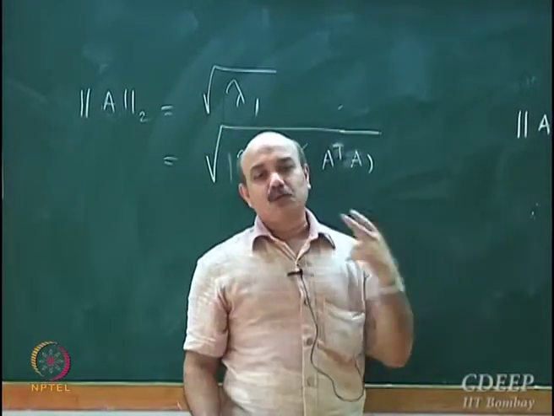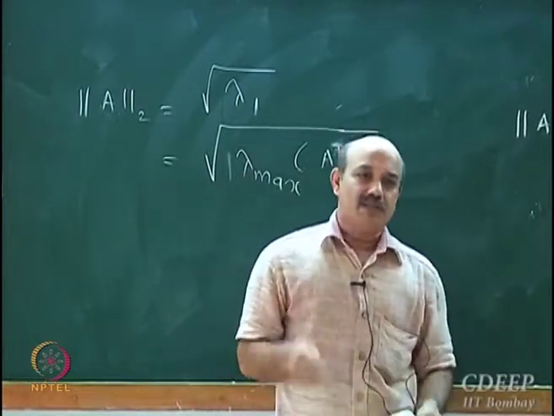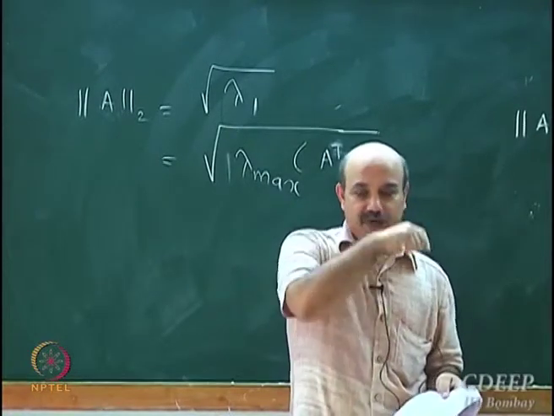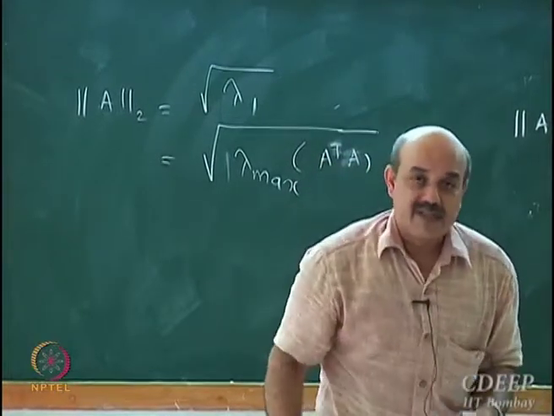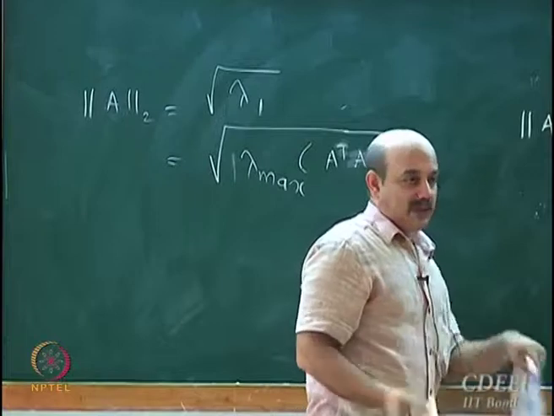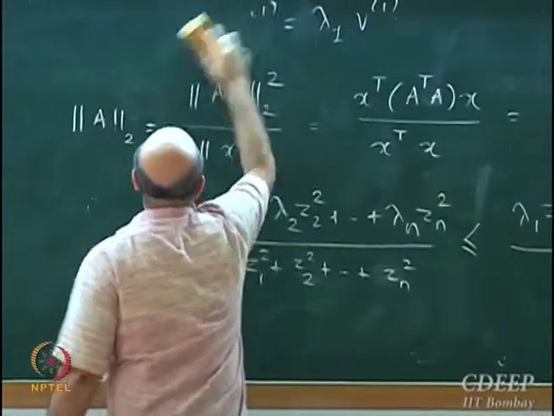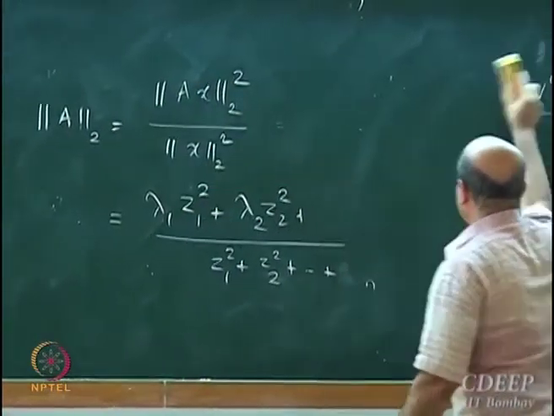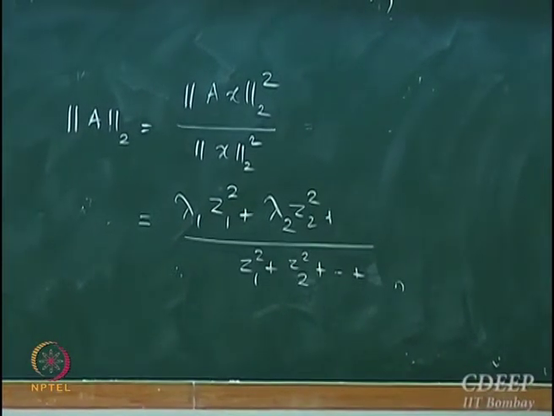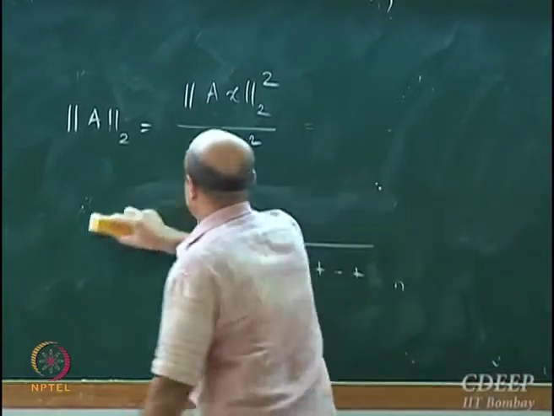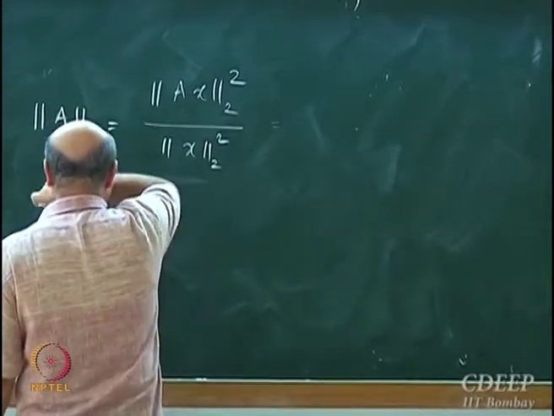Now I am going to state 2 other norms without deriving them. The derivations, to some extent, are there as part of your exercises. You should try to work them out, and then we can see whether you are able to derive them or end up in some difficulties. I am just going to write the final statements for the other norms. Even the 2 norm, though it has a nice geometric interpretation, is not quite convenient for computing. So I am going to talk about the 1 norm.